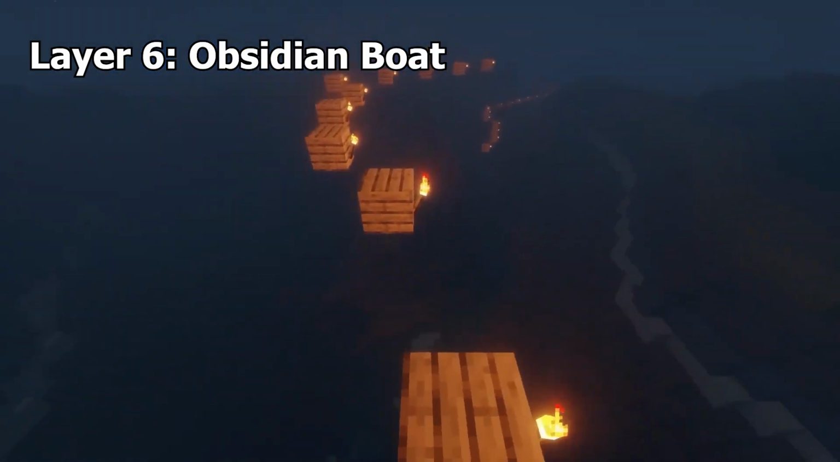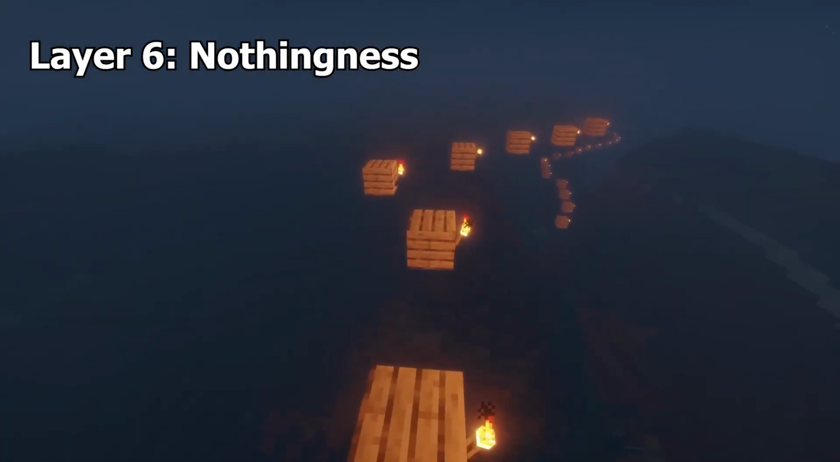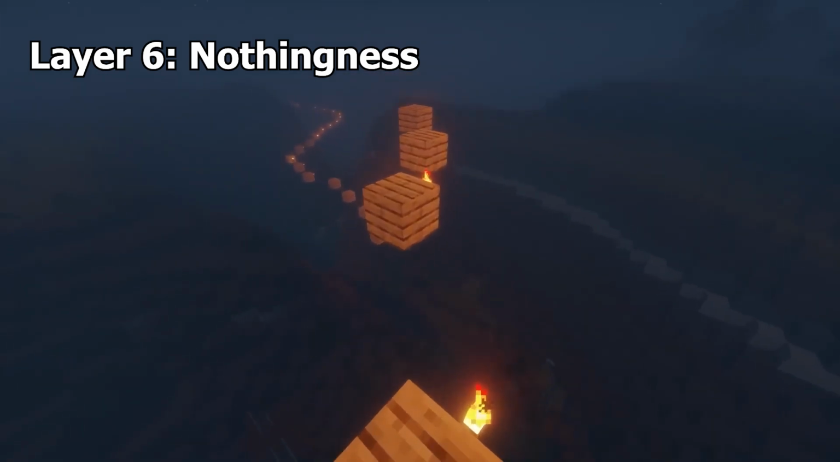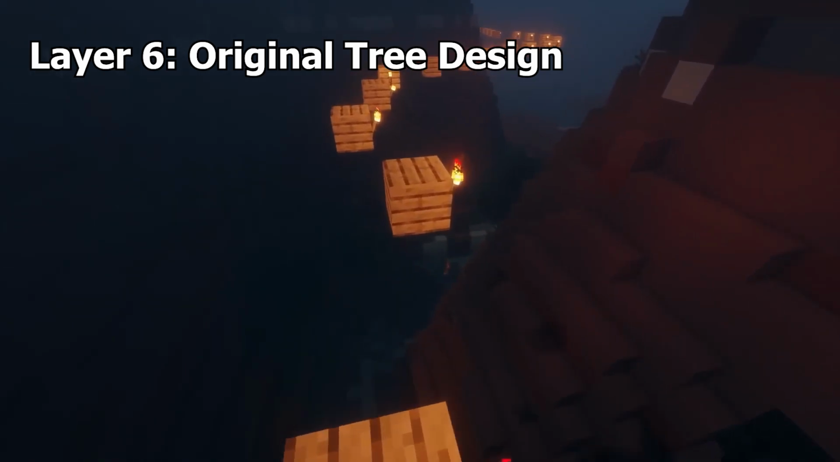Obsidian Boat. Added in the Love and Hugs April Fool's update, it's a boat made out of obsidian that just sinks. Nothingness. This one is pretty unclear. It may refer to the void at the bottom of the world, or the way that chunks fail to load on slower computers.